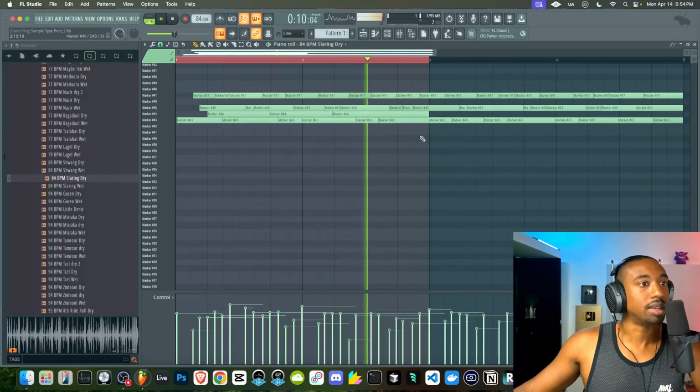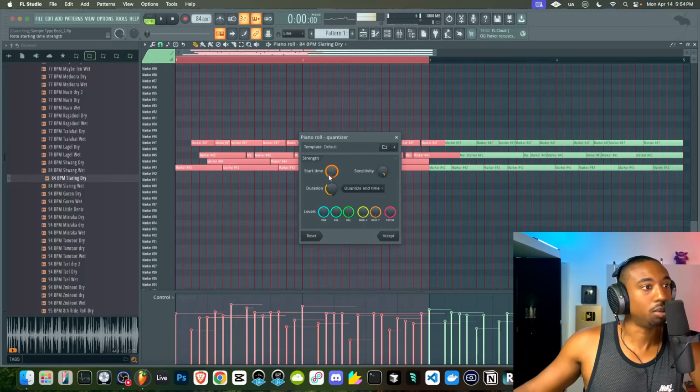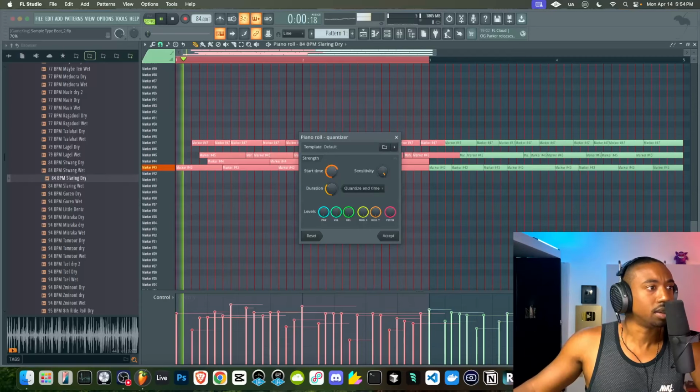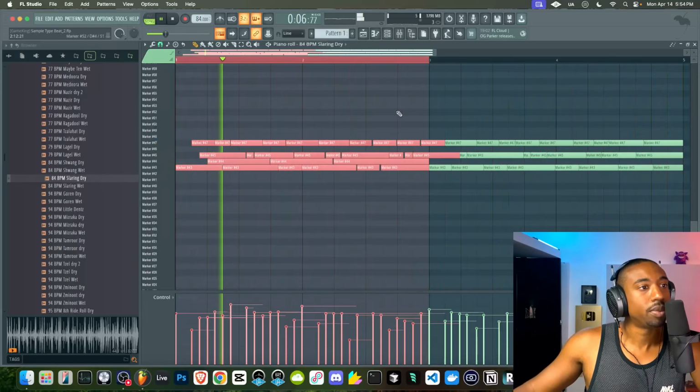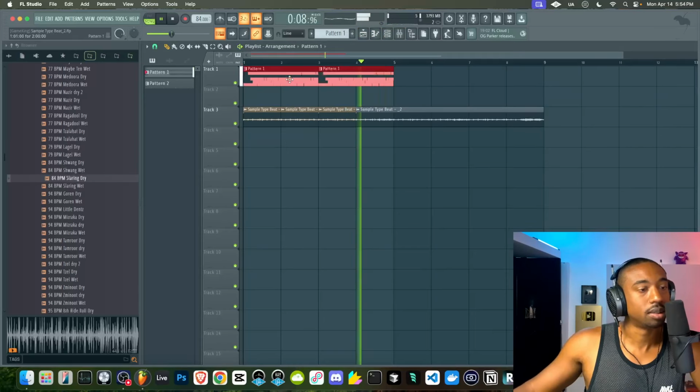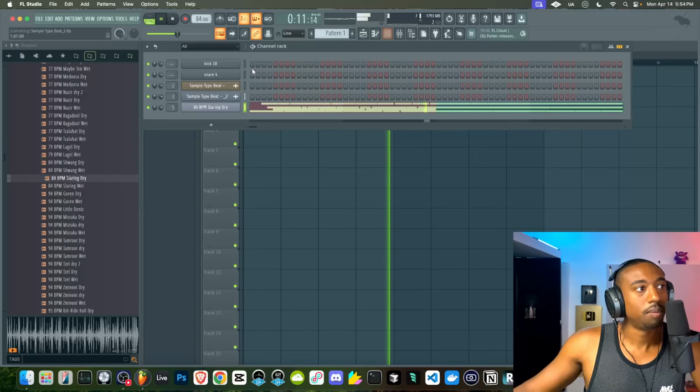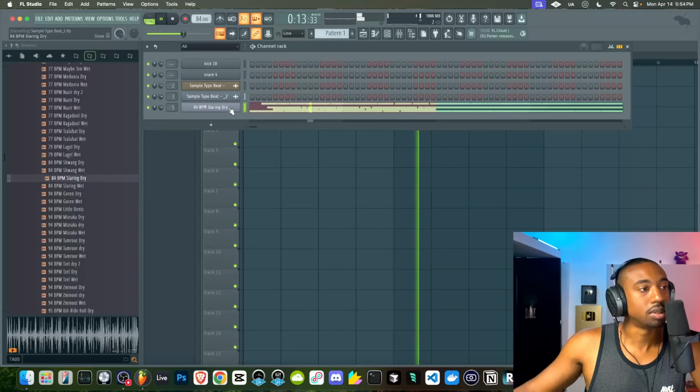What we can do is quantize these. Let's hit Alt Q and then pull back the sensitivity or the start time amount just to see if it sounds worse or better with the quantize. Sounds a little bit better quantized. And we can still process the drums.